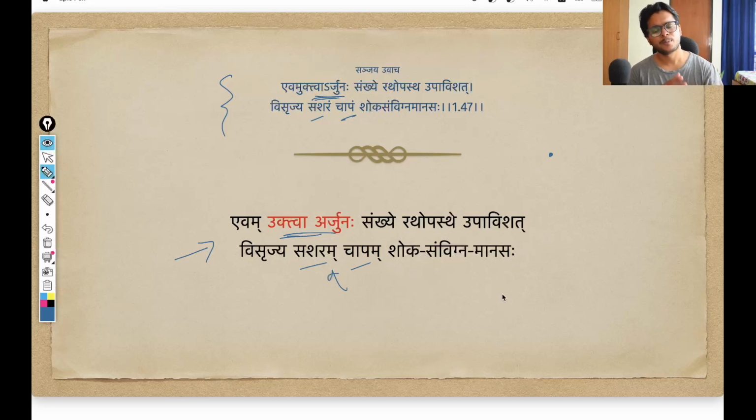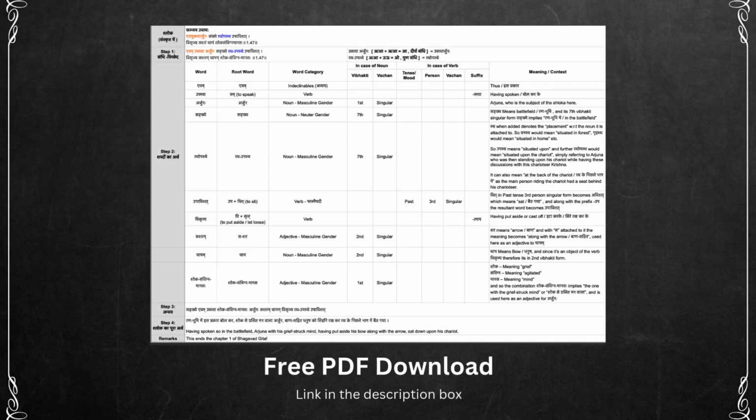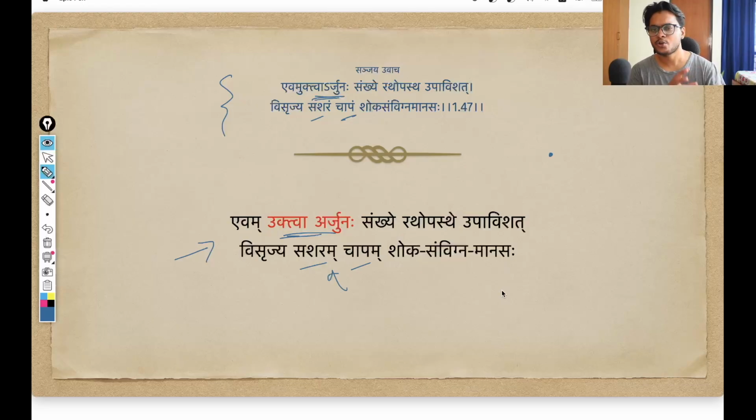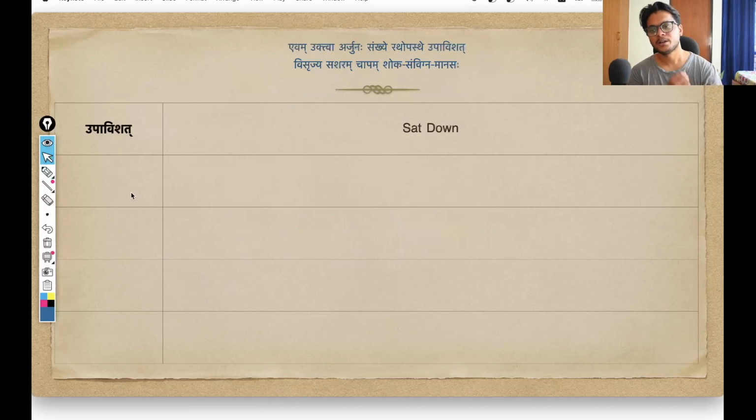All the sandhis that are happening in the shloka, every detail is in the PDF file. You can download the PDF file from the link in the description box. Do download that PDF file, go through the word by word breakdown of the entire shloka and keep it for your ready reference. And now let us start decoding the shloka.